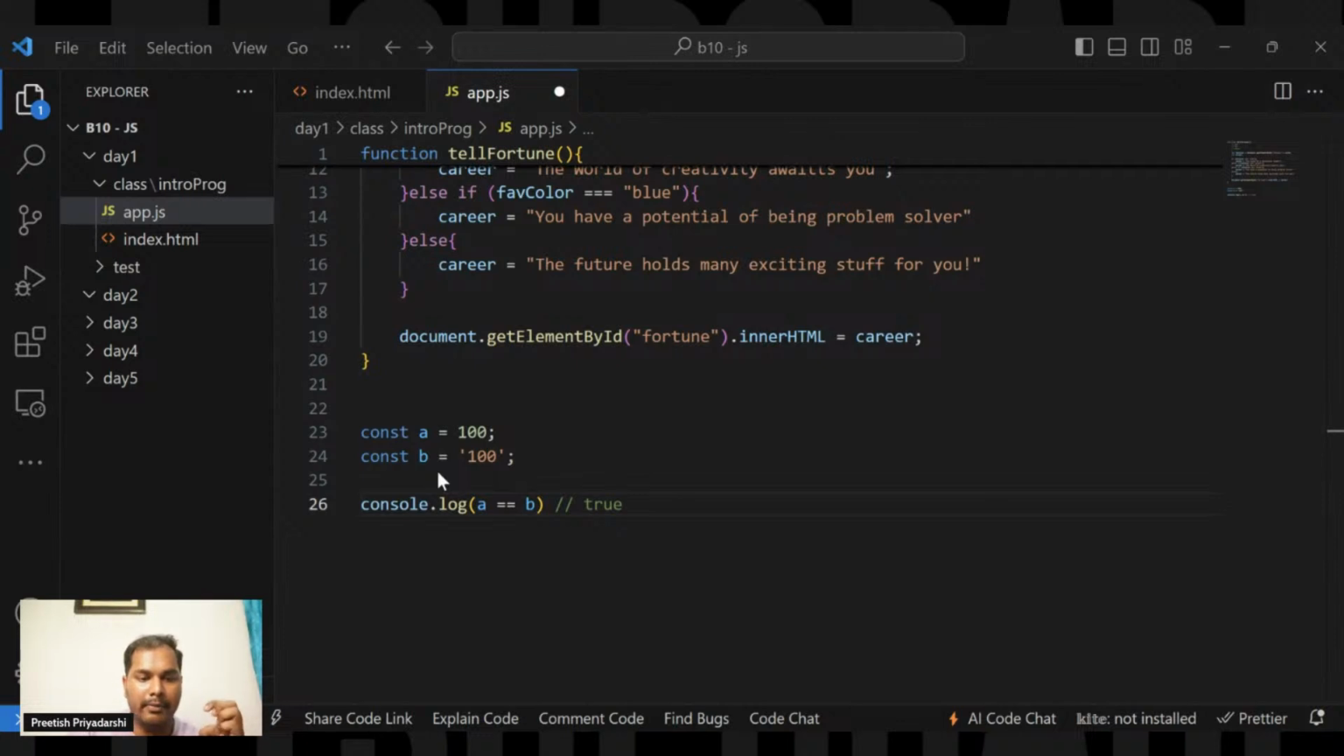But in the above example, we have two variables a and b. The type of variable a is a number. Just keep in mind here, the type of variable a is a number, but the type of variable b is a string.